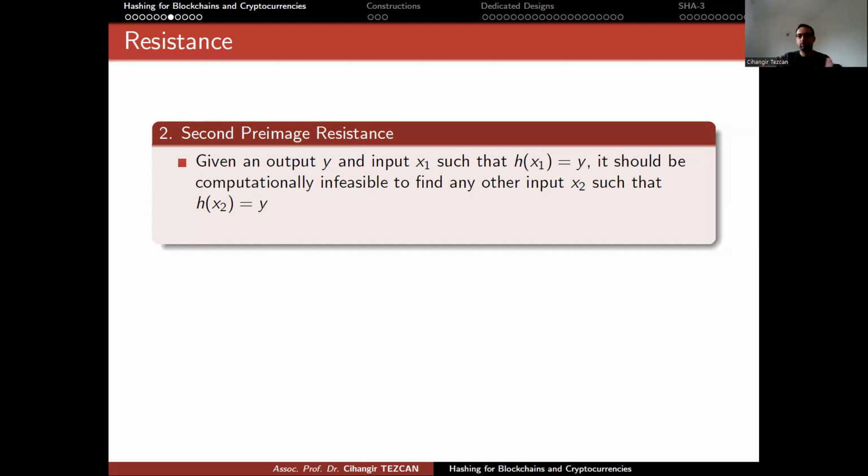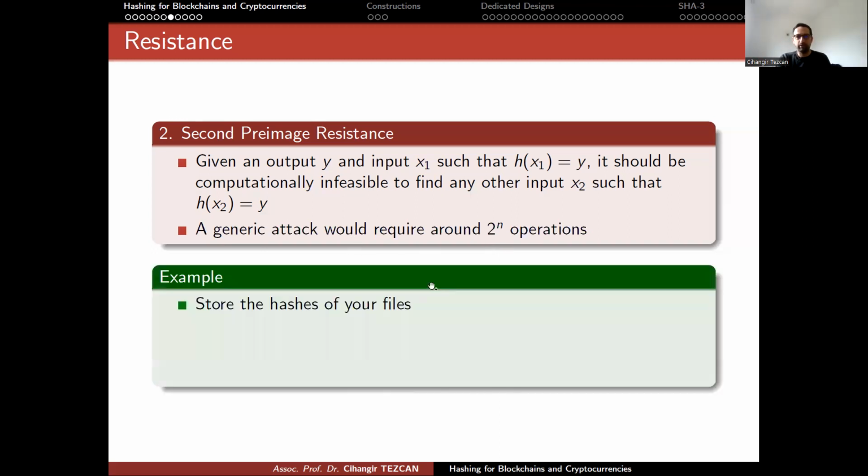So this has to happen. You have to understand that because, for instance, think about SHA-256. In that hash function, we limit the size of y to 256 bits, right? But we never limited the input size. So input size is almost infinite, and the output size is 2 to the 256 different values. So of course, many different inputs will lead to the same output. So this is inevitable. But what we want is for it to be computationally infeasible. So a generic attack, a brute force attack where you try random x2 values, actually requires 2 to the n operations. Okay. So this is also important.